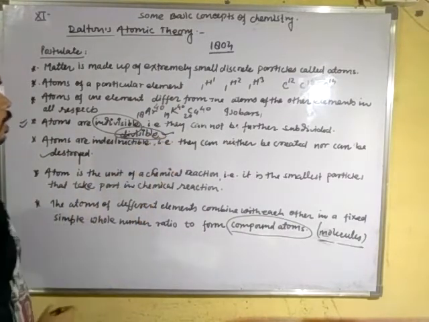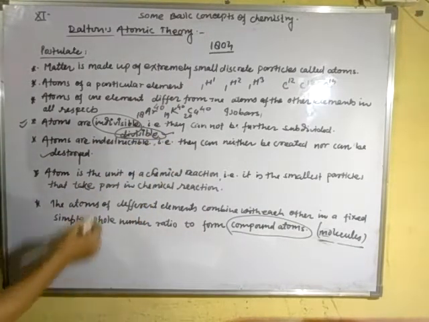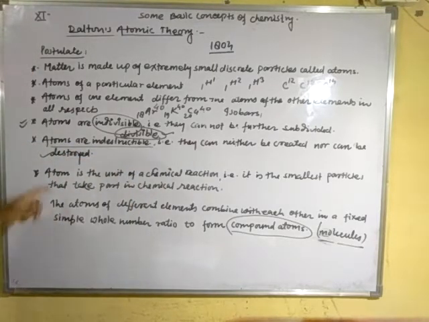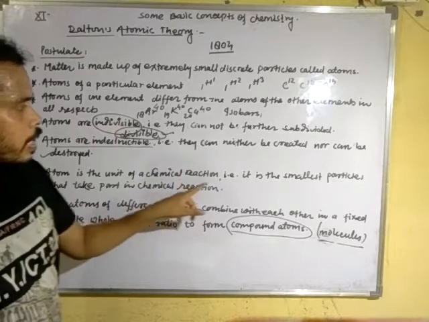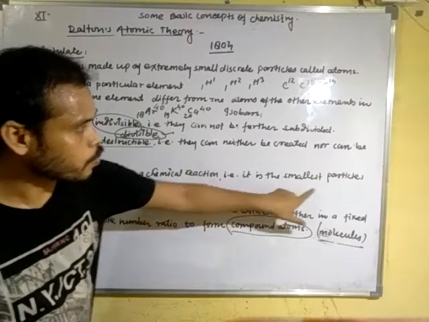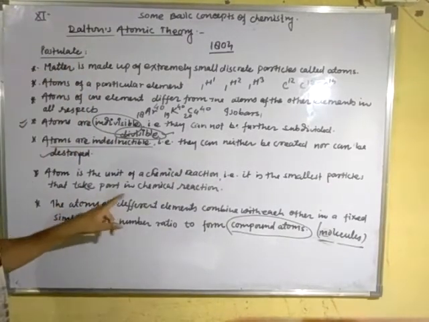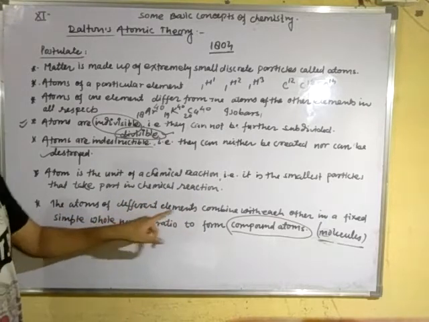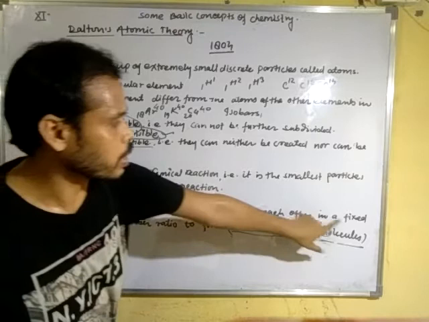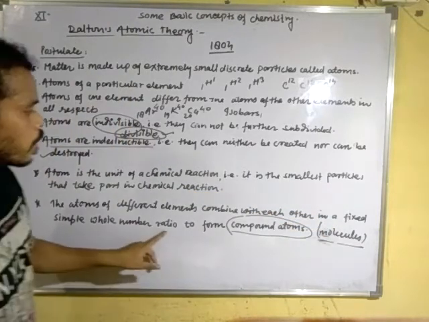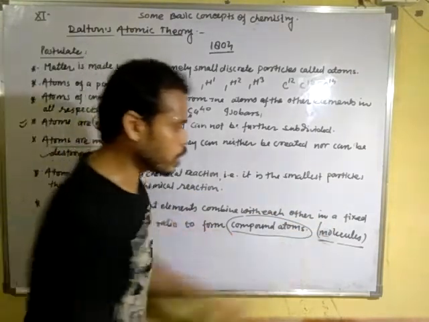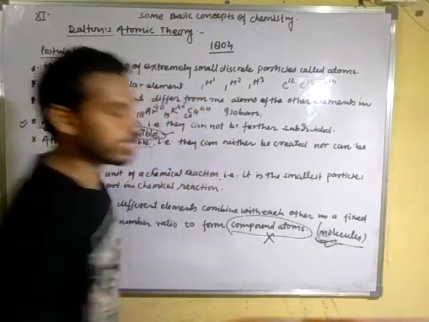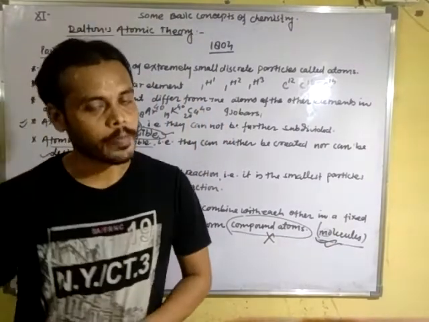After the discovery of electron, proton and neutron, this line was also dropped. And atom is the unit of chemical reaction, that is, the smallest particle that takes part in a chemical reaction. The atoms of different elements combine with each other in a fixed simple whole number ratio to form molecules, not compounds. Atoms form molecules according to modern atomic theory.